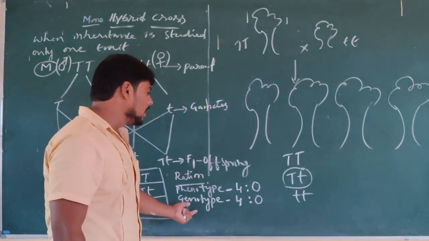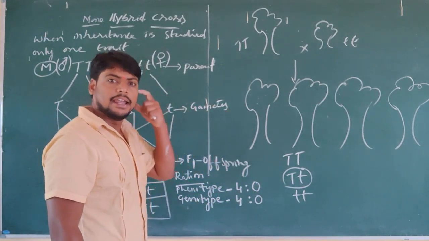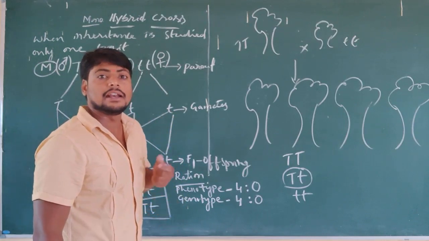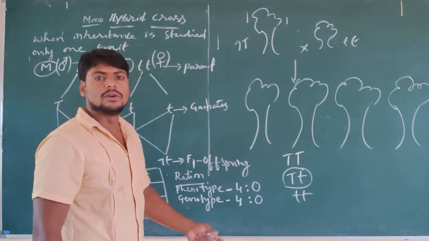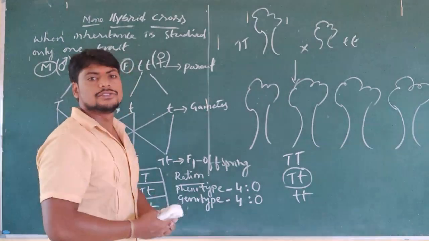At the same time, genetically, the composition of the 4 tall plants is heterozygous dominant. And what is the ratio? 4:0. This is what we can see in the F1 generation.